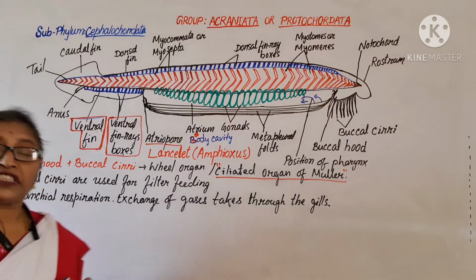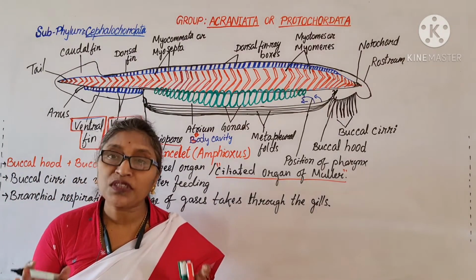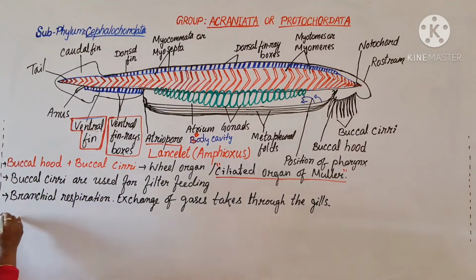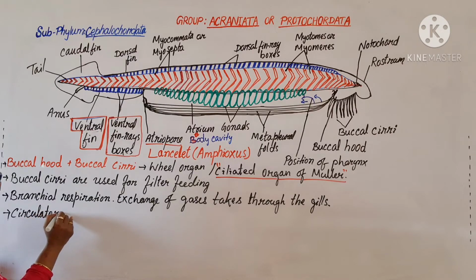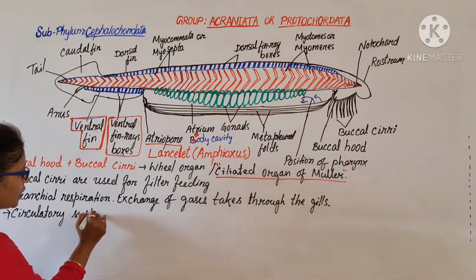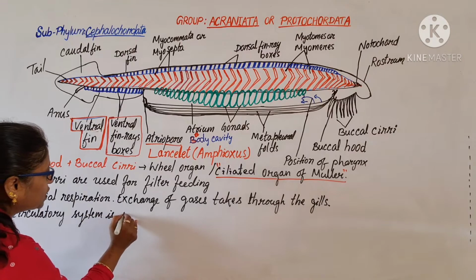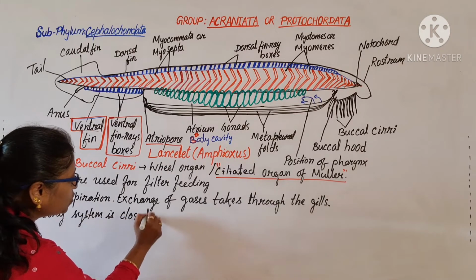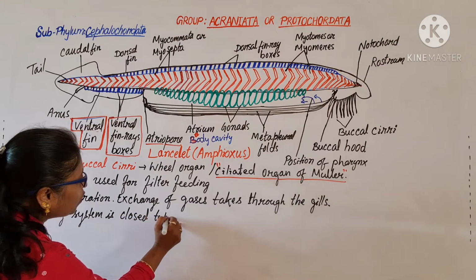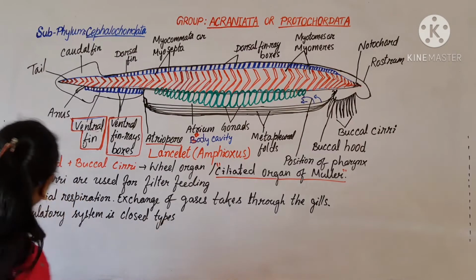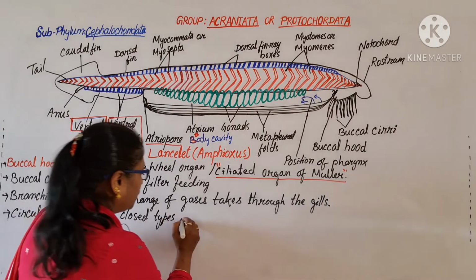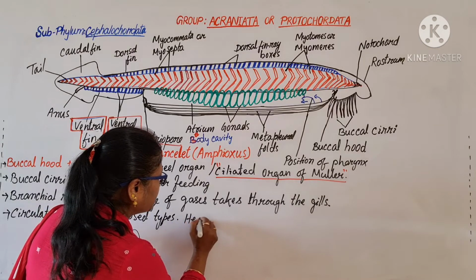The circulatory system is closed type, without a heart. Circulation occurs through the vessels. Heart is absent.